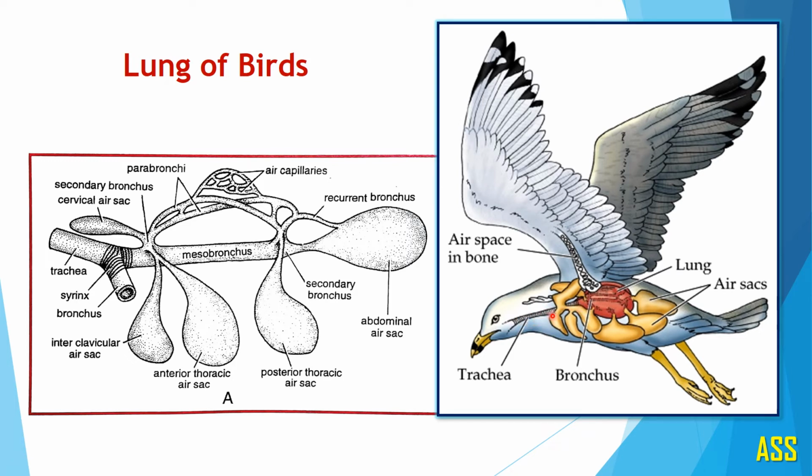This is the trachea which enters into lung, and these are a number of air sacs which arise from these lungs. They spread throughout the body, in the thoracic region, anterior thoracic, posterior thoracic, abdominal region; the air sacs cover the whole body of birds. See the structure here.